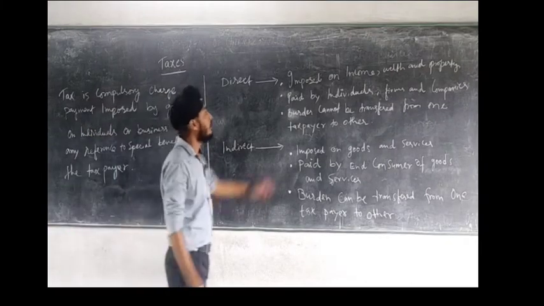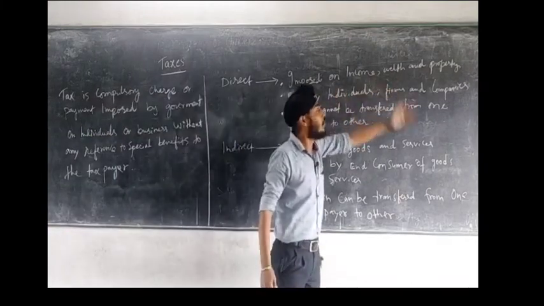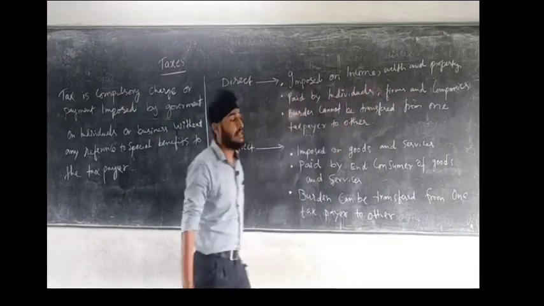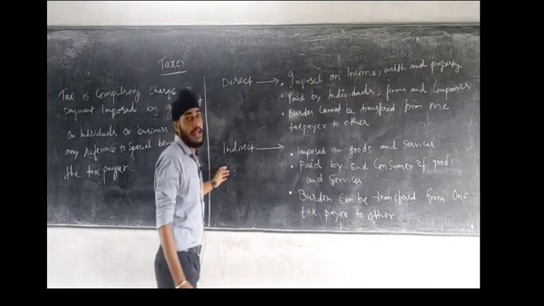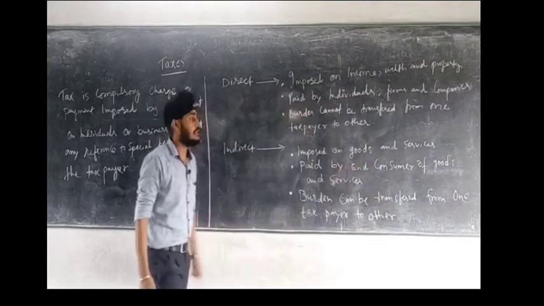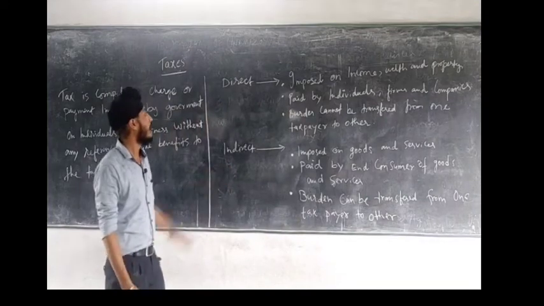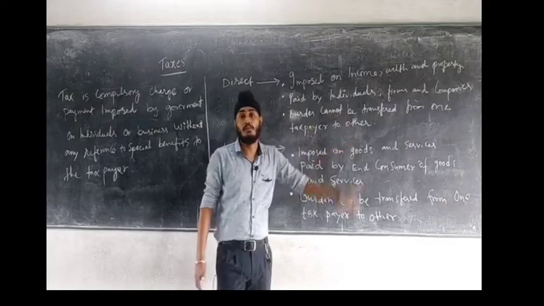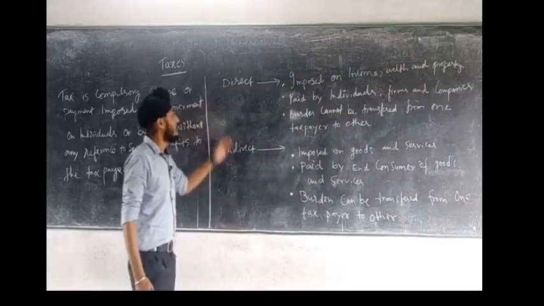So direct taxes are imposed on income, wealth and property. But indirect taxes are those taxes which are imposed on goods and services, like GST. GST is the example of indirect tax. And direct tax is like income tax. So income tax is imposed on individuals. Okay, so this is the first point.